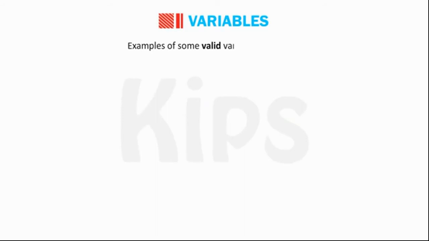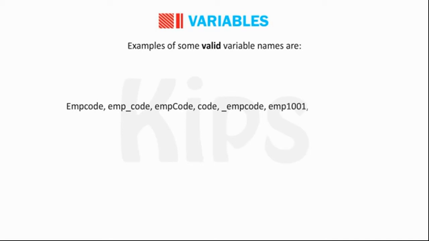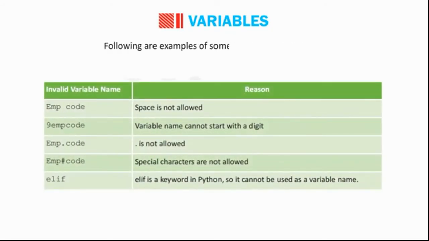Examples of some valid variable names are empcode, emp_code, EmpCode, code_emp, emp1001, emp_code10. Following are examples of some invalid variable names.